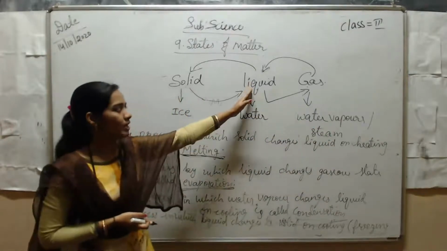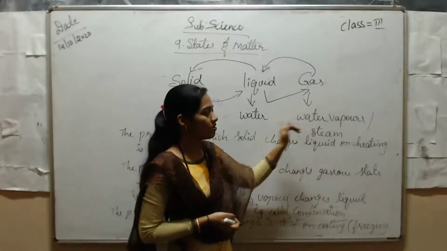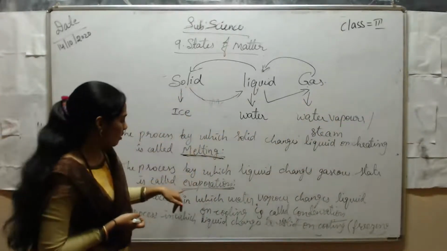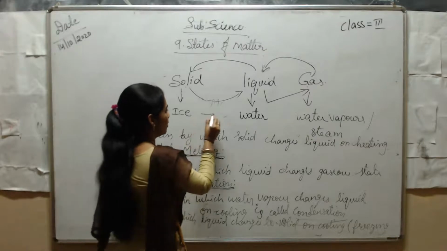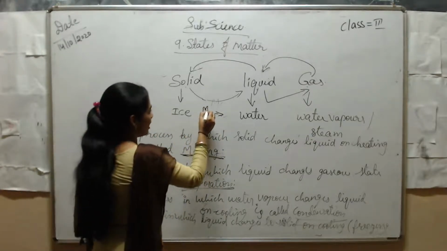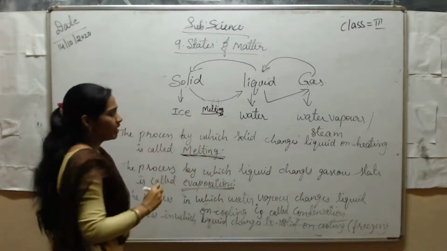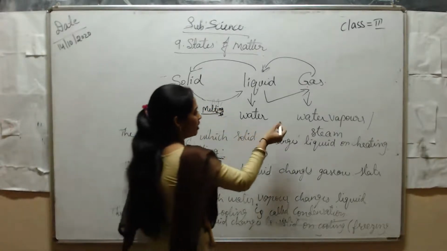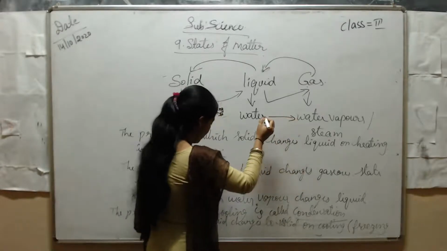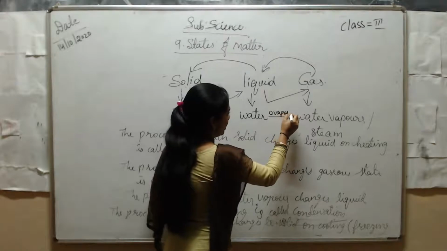That means from liquid state to gaseous state. This process is called evaporation. From ice to water, melting. From water to water vapor, it is evaporation.